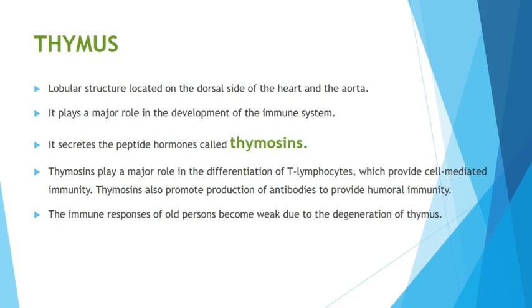You may get a question: name the hormone which plays a role in the maturation and differentiation of T cells or T lymphocytes. That is thymosins, because T lymphocytes mature in the thymus. So the immune responses of an old person become weak due to degeneration of the thymus. Normally, in the infant stage, the thymus will be large, but as we grow older it becomes very small because of degeneration.